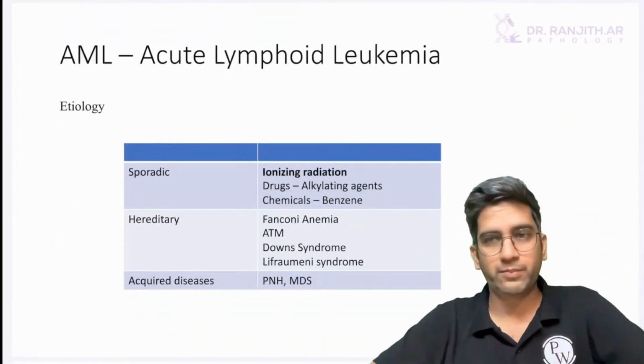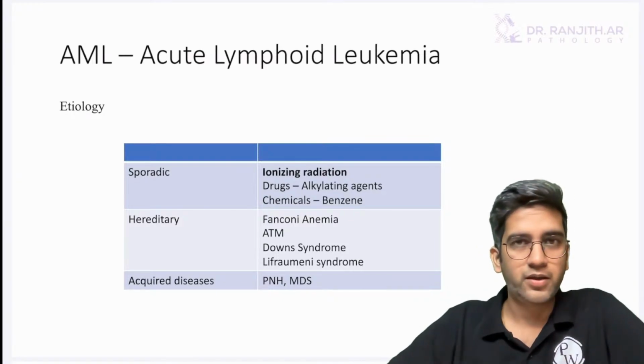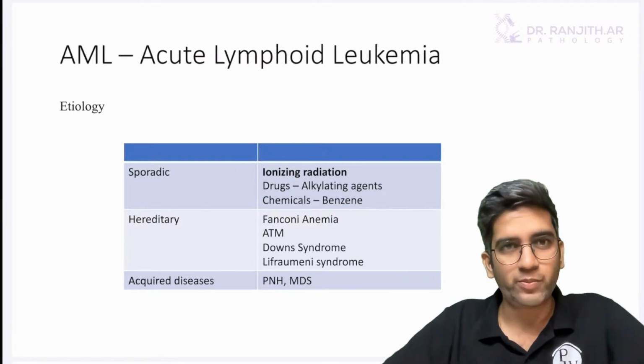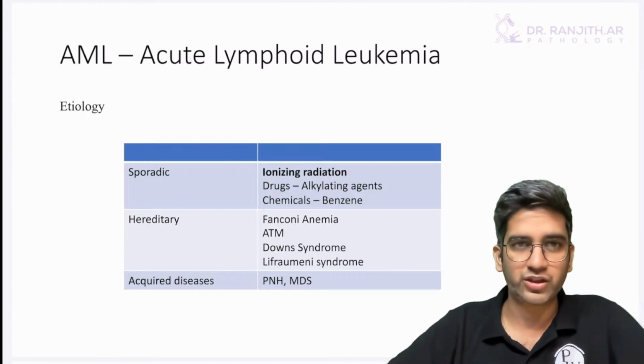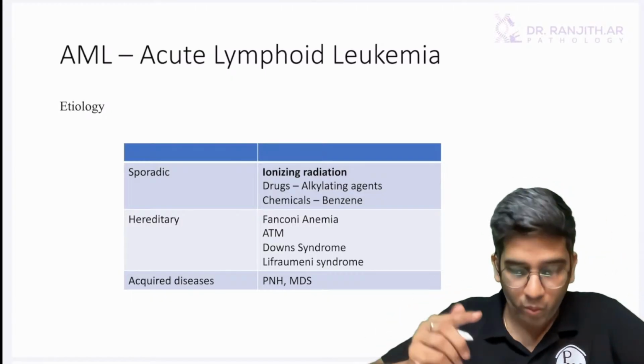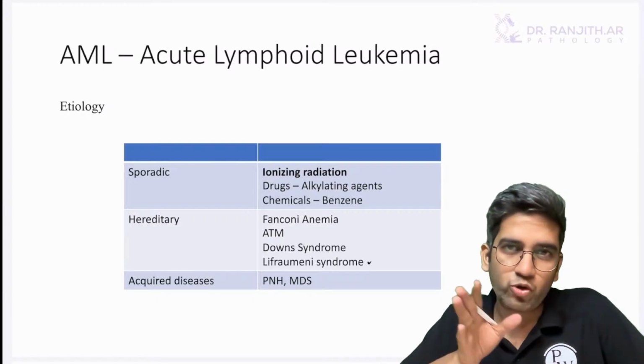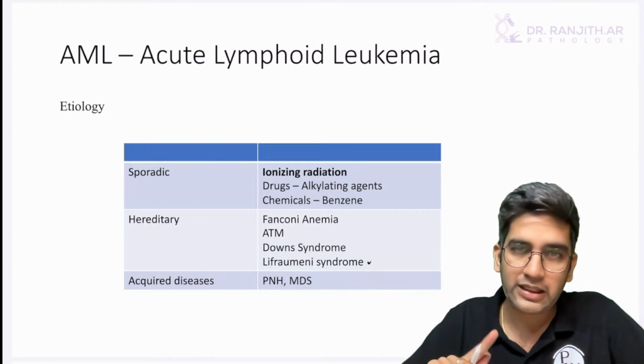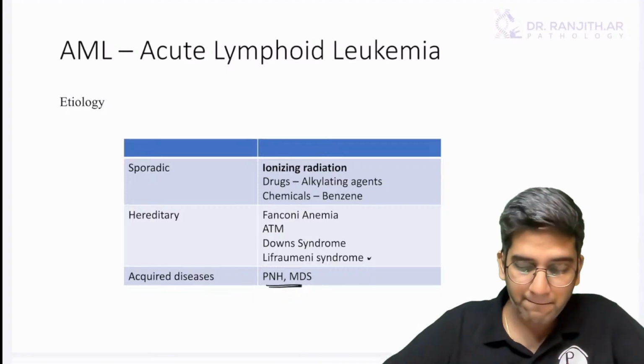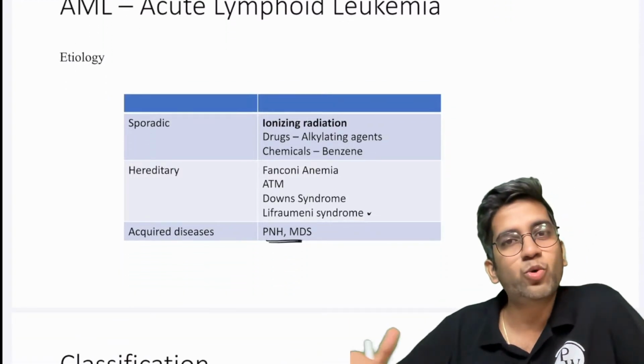Now let's come to AML, acute myeloid leukemia. Same sporadic, same syndromic. Ionizing radiations, drugs, chemicals, benzene can definitely cause, sorry, can cause AML. What is added here is Li-Fraumeni syndrome. I've added a little bit because Li-Fraumeni syndrome has more predilection towards AML than in ALL. Second, these two. PNH and myelodysplastic syndrome causes more of AML.